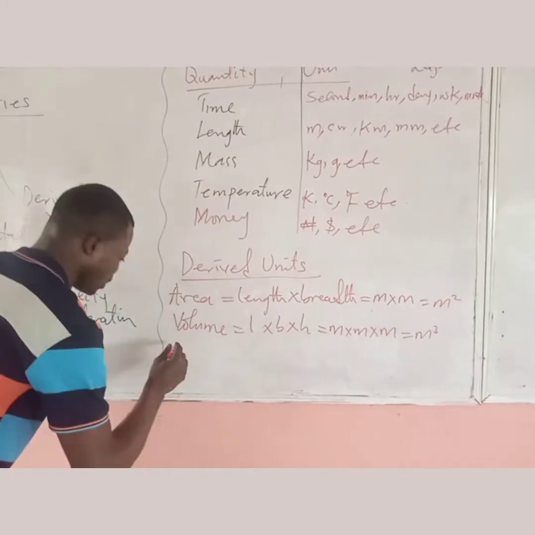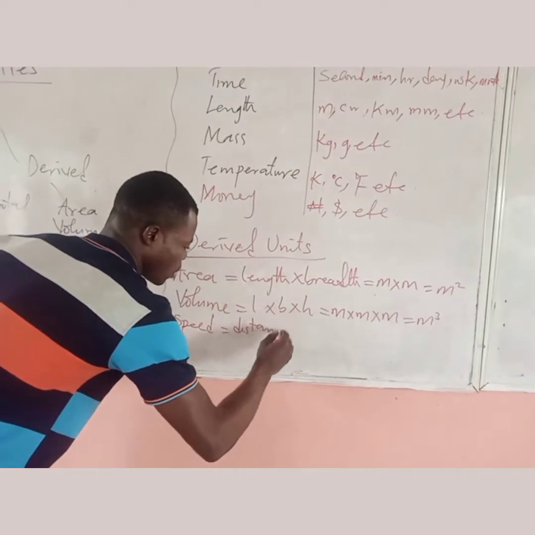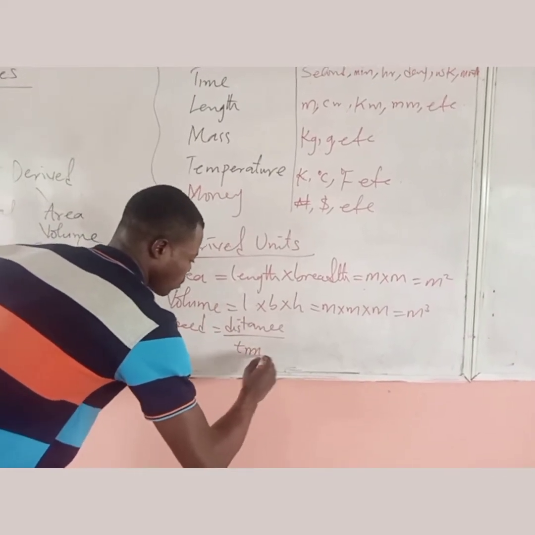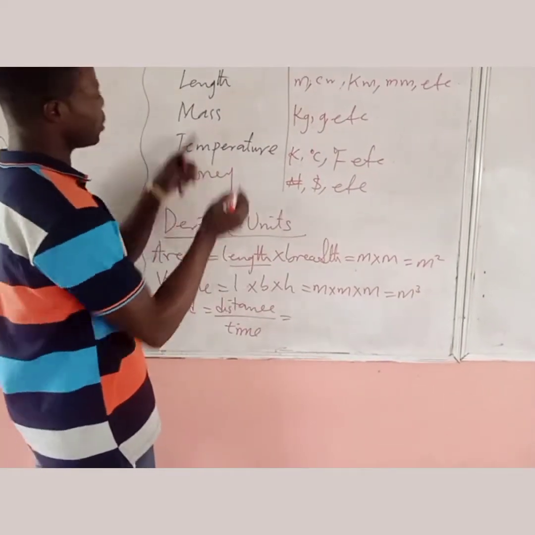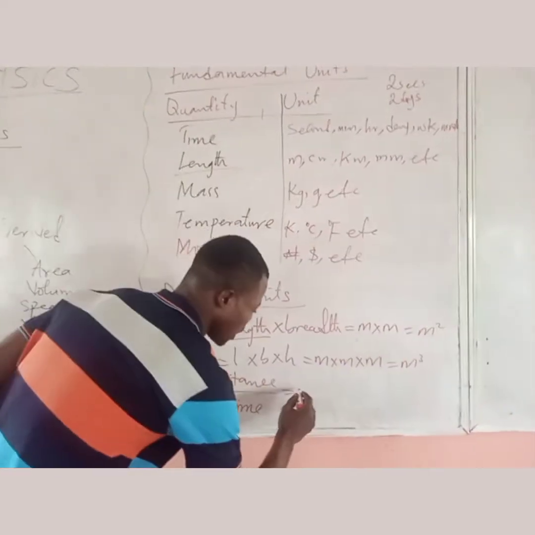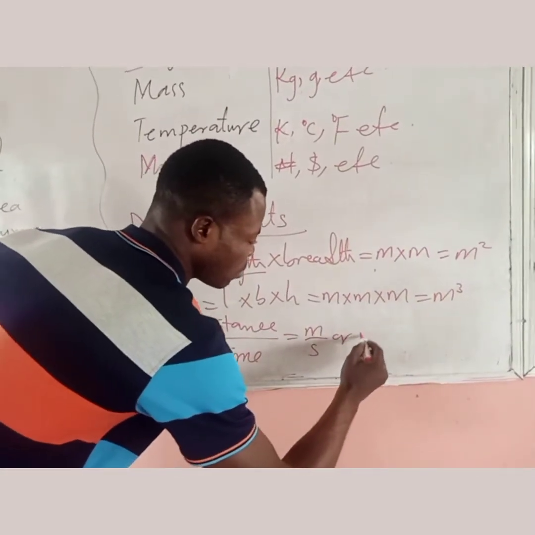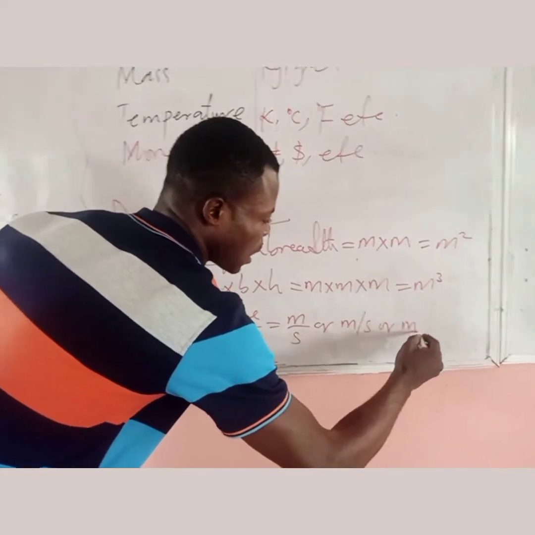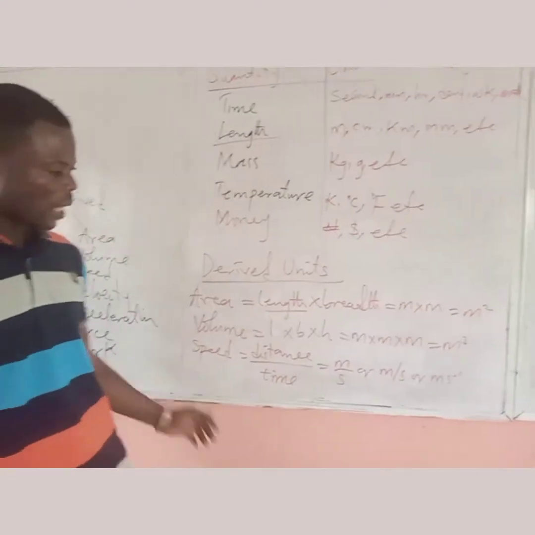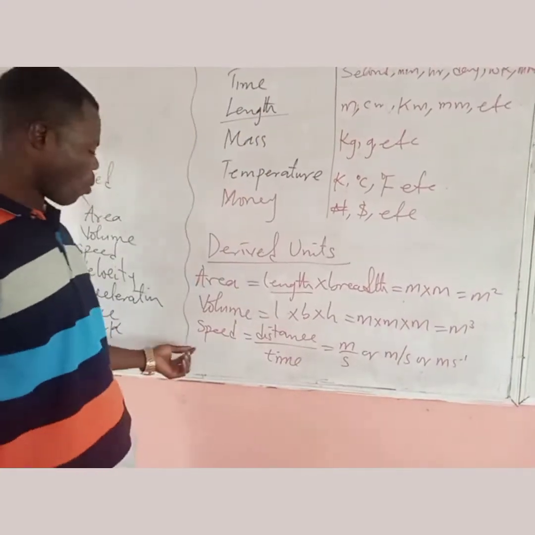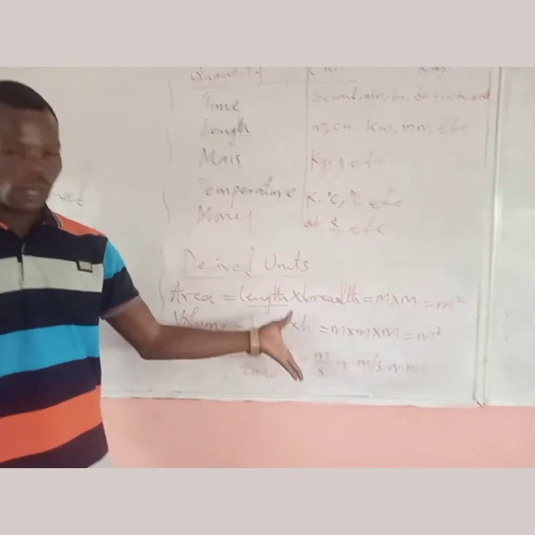We also have velocity or speed. Speed is distance over time. Distance is also length, which is meter, all over time. Time is seconds. So we can also write this as meter per second. So this is the unit for speed. So anywhere we see meter per second, we are referring to the quantity, which is speed. And speed is a derived quantity. So you can see the way they are derived.